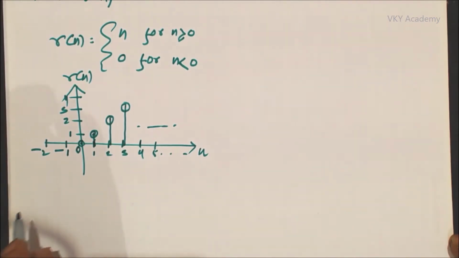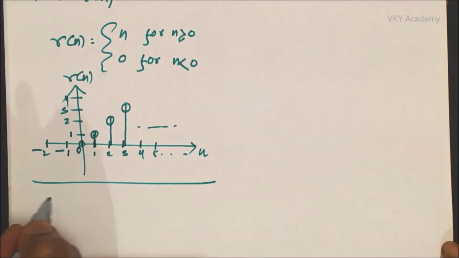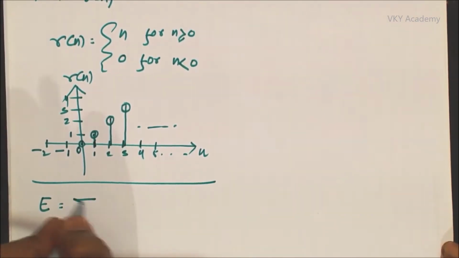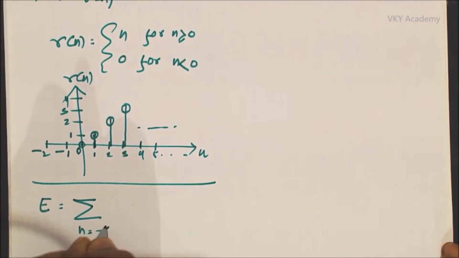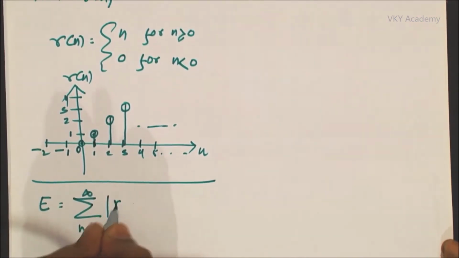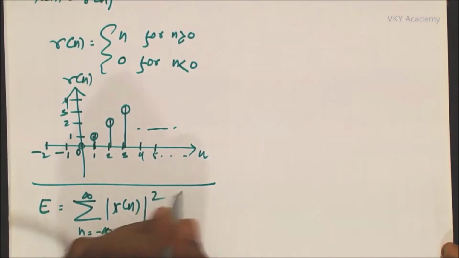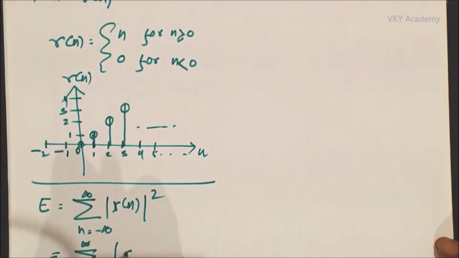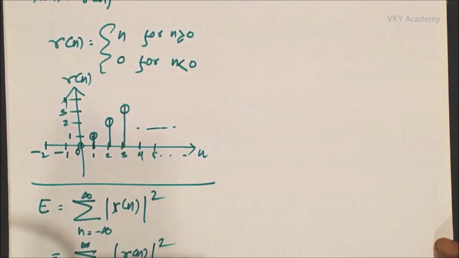So let us check whether this ramp signal is an energy signal or power signal or neither energy nor power signal. For that we need to calculate the energy and power. First we will calculate the energy E, which can be represented as summation n equal to minus infinity to infinity of mod of x of n square. That is equal to summation n equal to minus infinity to infinity, where my function is r of n square.